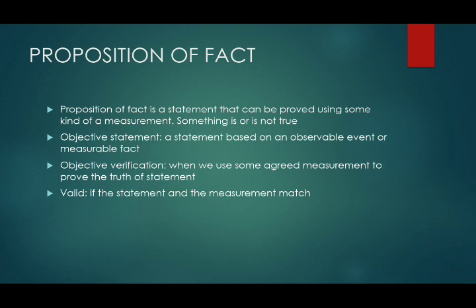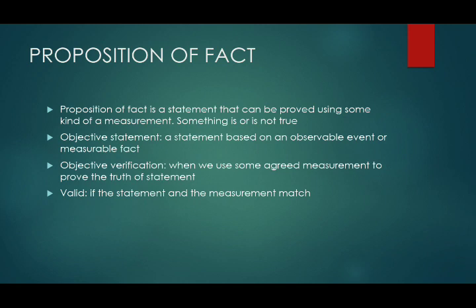Then the third, your statement and your proof should be valid. Valid here means that your statement and the measurements match. Okay, so when your statement says that coronavirus is deadly, and then you give supporting data from the WHO that says that almost millions of people died, for example, it proves that it is deadly.